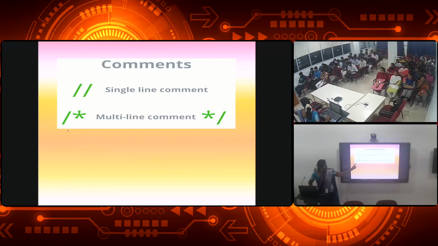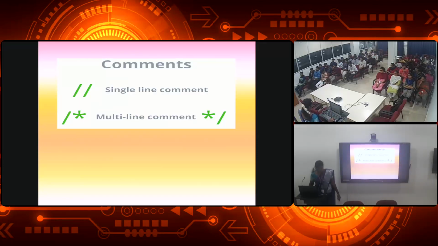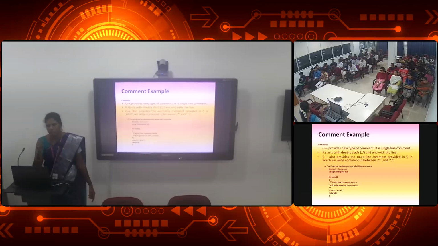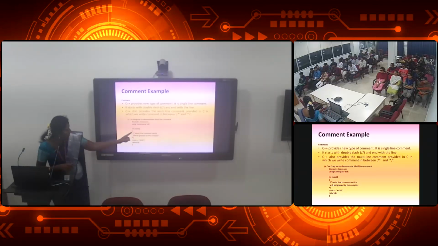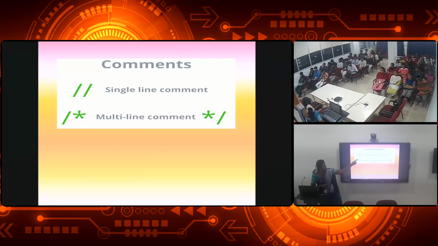See, this double slash is given. The double slash is for a single line comment. If you want to give a multiple line comment, you will be using a slash and an asterisk sign. This one is your multiple line comment, and this is your single line comment. This is given over here: single line comment and multi line comment.